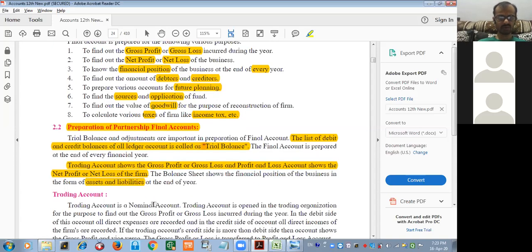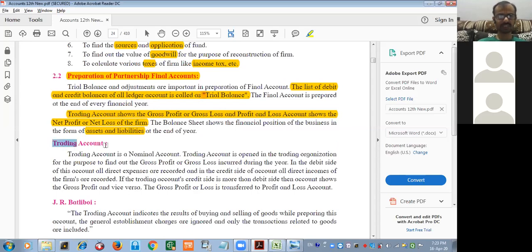Now, what we have to see? Trading account. First read this, then I will re-explain everything. Trading account is a nominal account. Trading account is opened in trading organizations for the purpose of finding out the gross profit and gross loss incurred during the year. Please remember, trading account deals with a trader, and a trader's main motive is to earn profit. In the debit side of the account, all direct expenses are recorded, and in the credit side, all direct incomes of the firm are recorded.